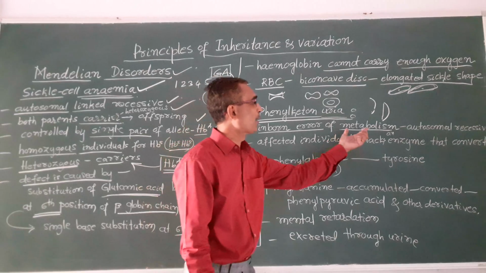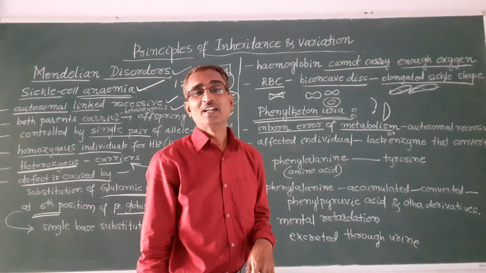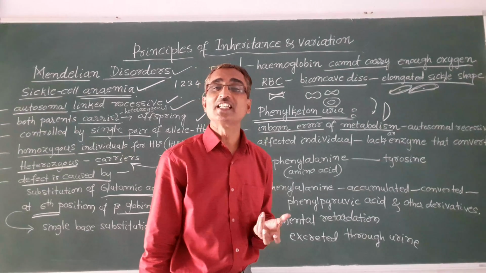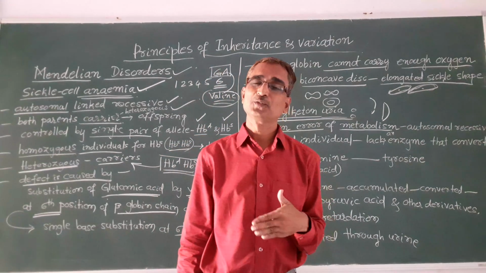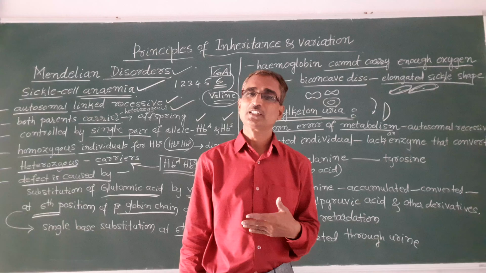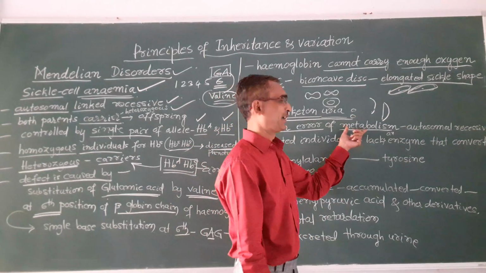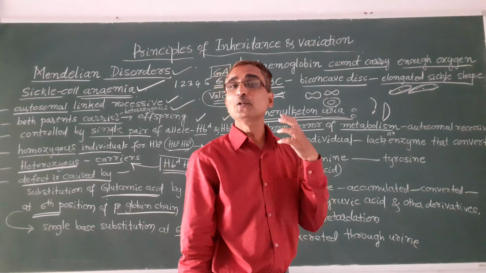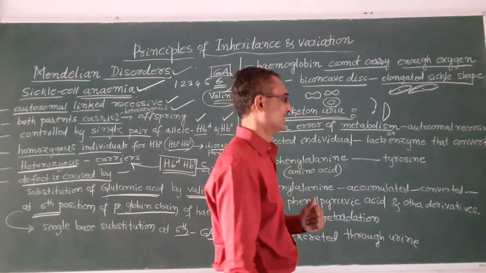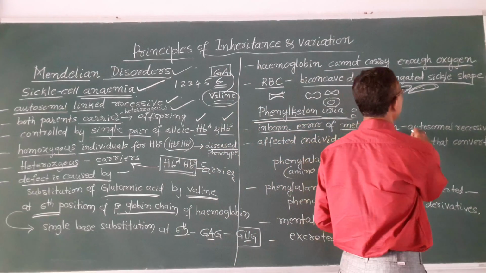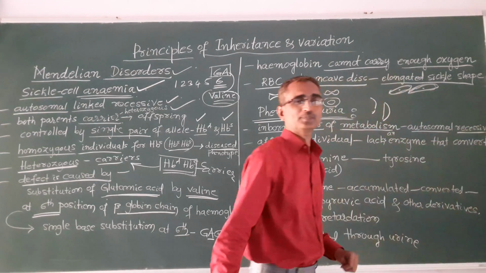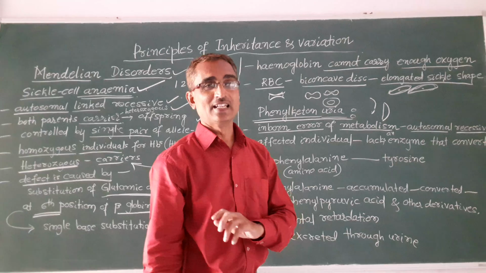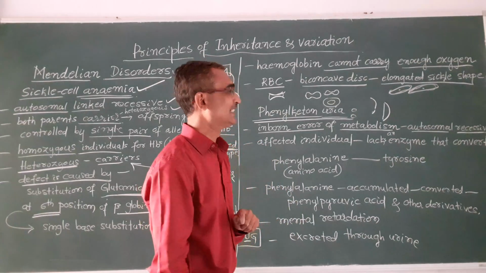Metabolism means the chemical reactions, the sum of all the biochemical reactions which take place in our body. So many biochemical reactions take place inside our body, and that we call metabolism. In that metabolism a defect appears, present from birth, an inborn error. And it is caused due to an autosomal recessive gene. It is inherited by autosomal recessive genes.